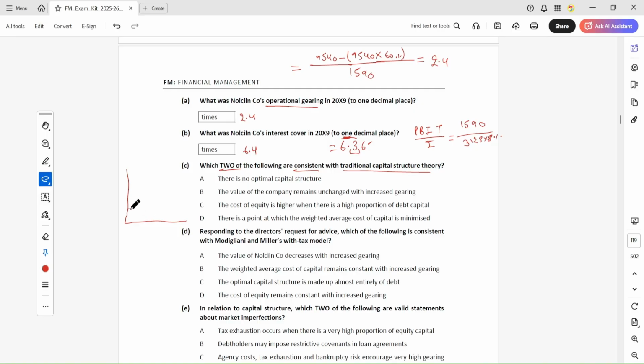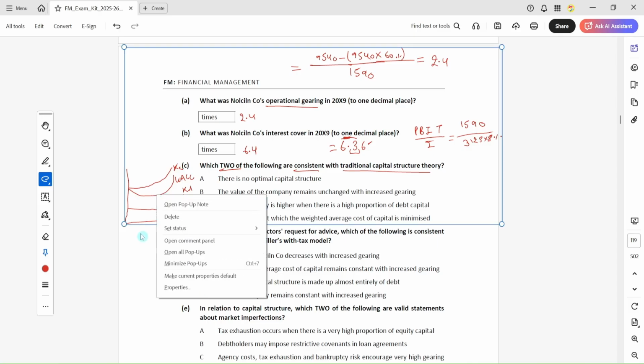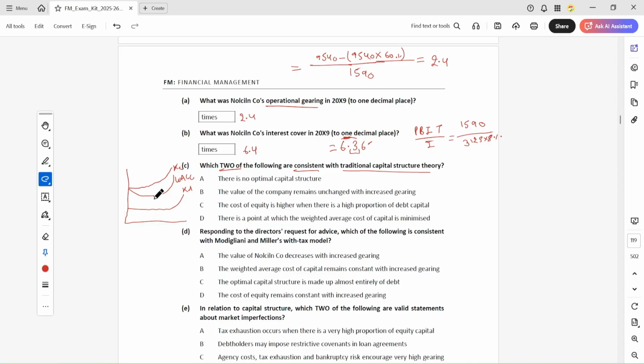The graph has a line for KD, this is for cost of equity, and this is for WACC. And there is an optimal point here. This is the optimal point, the optimal capital structure, where WACC is the lowest.